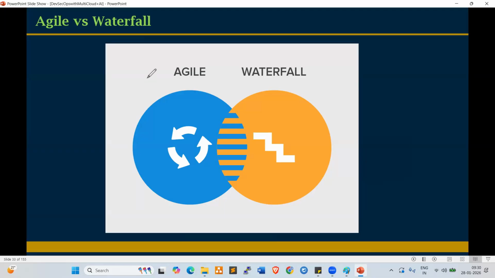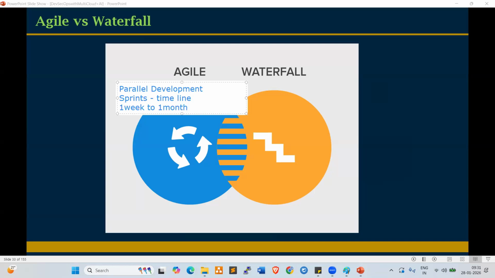So Agile is nothing but we can say it is a parallel development, right? So in this Agile, we create the sprints, right? What is sprint, anyone? Sprint is a timeline. Sprint can be 1 week to 1 month.